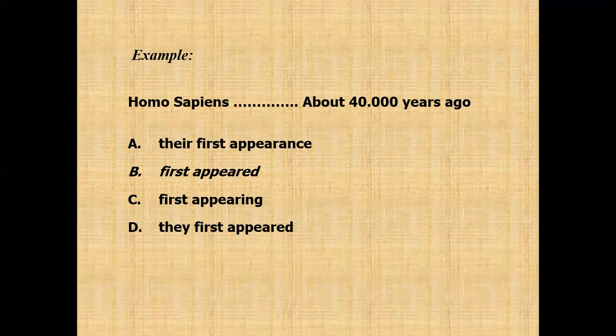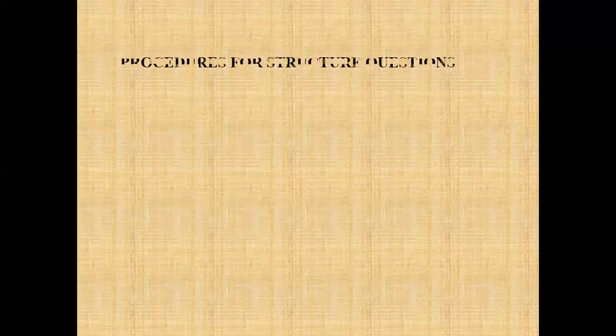A is incorrect. C is incorrect. D is incorrect. So the answer will be the one that says first appeared. Homo sapiens first appeared about 40,000 years ago. Now, the procedures for structure questions.